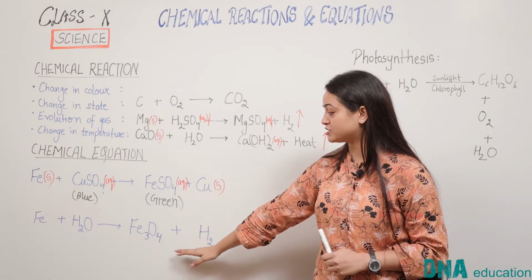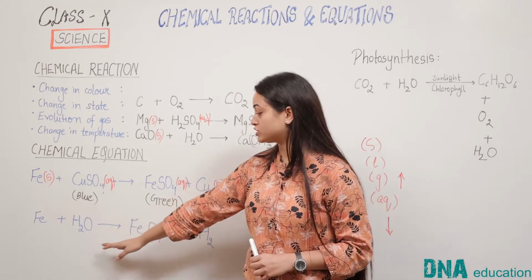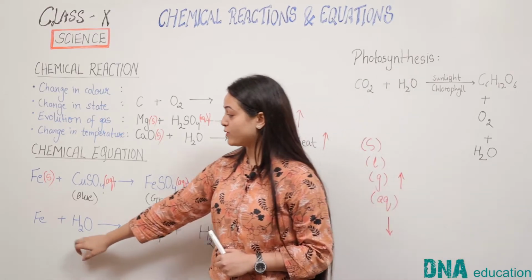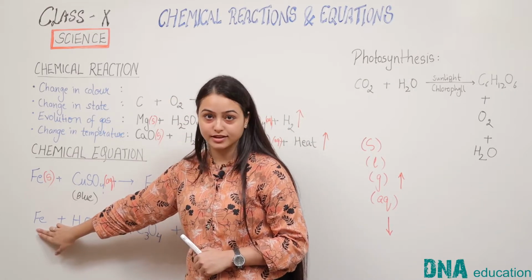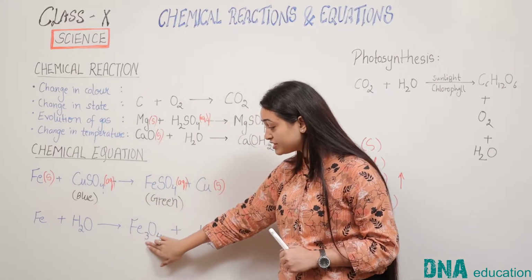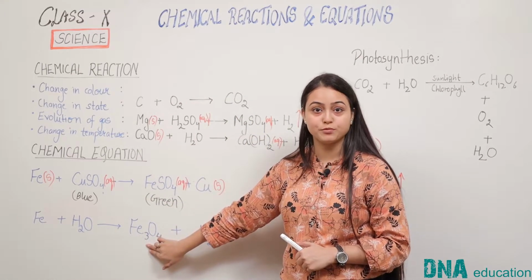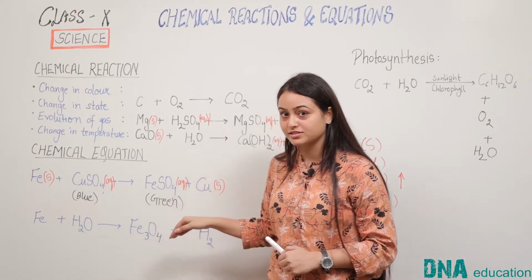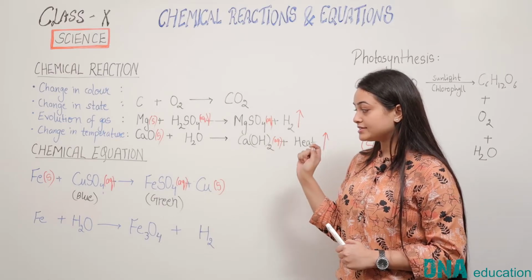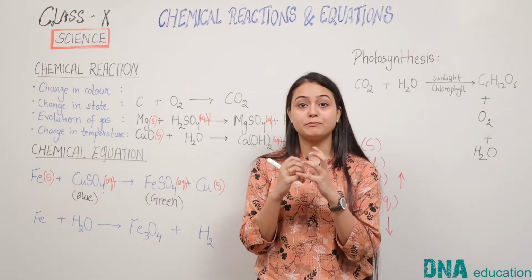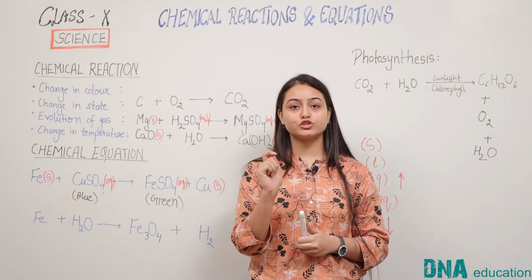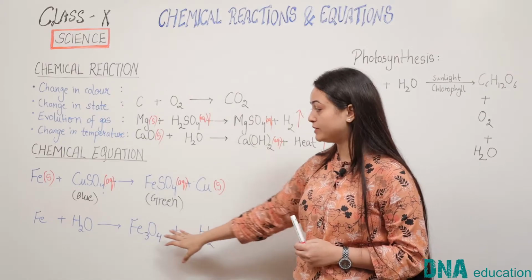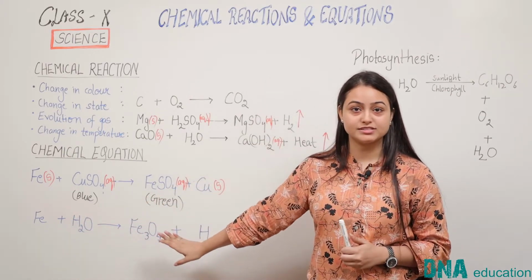Now coming to the next equation, iron reacts with water to form iron oxide and hydrogen gas evolves. See, in this equation we have one element of iron in the reactants, but we have Fe3, three elements of iron, in the products. This means that this reaction is not balanced. So we need to balance this equation. Either you choose the element with the maximum number of atoms, or usually you can take the metal to start with balancing. Here the main element is iron. So let us begin with balancing of iron.